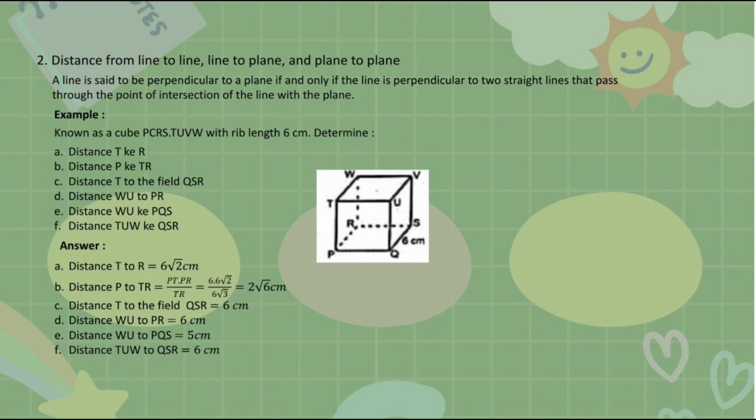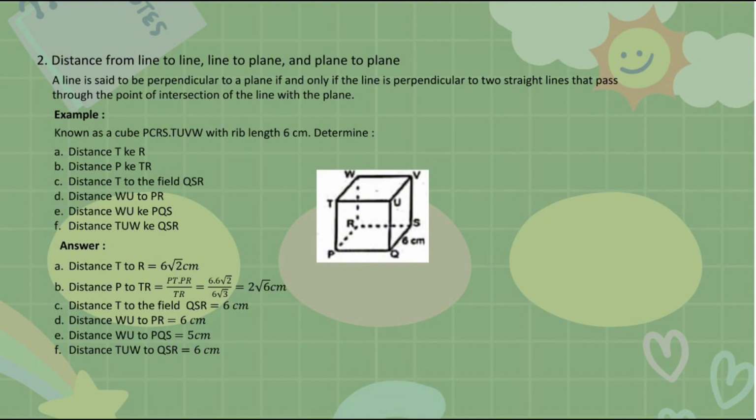Answer: first, distance T to R. To find distance T to R, we can use the Pythagorean theorem. So, TR equals square root of PR squared plus PT squared equals square root of 6 squared plus 6 squared equals square root of 36 plus 36 equals square root 72 equals square root 36 times square root 2 equals 6 square root 2.